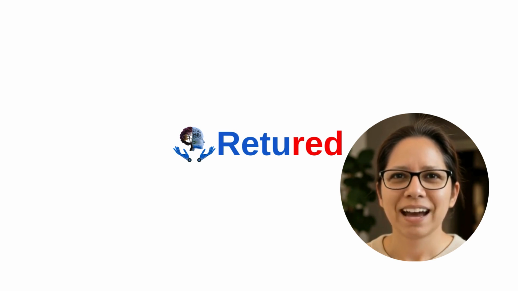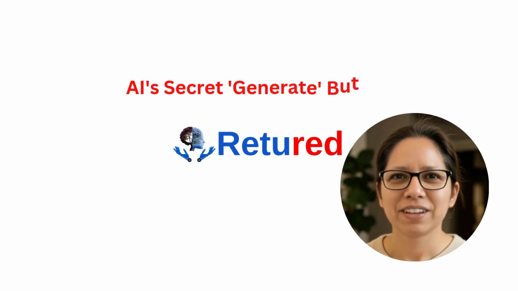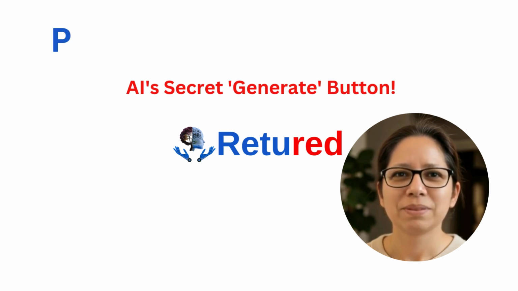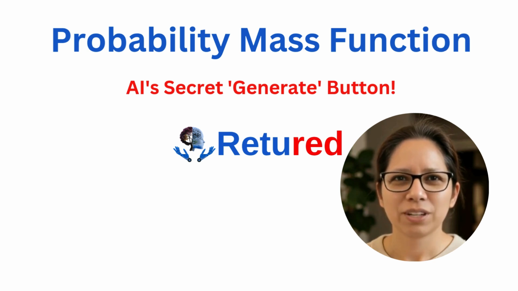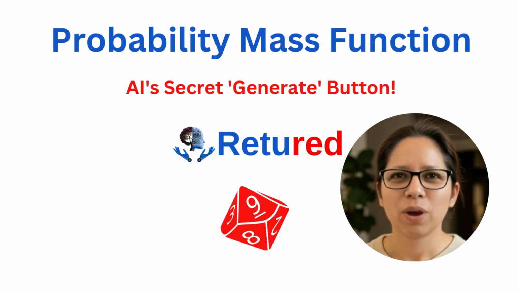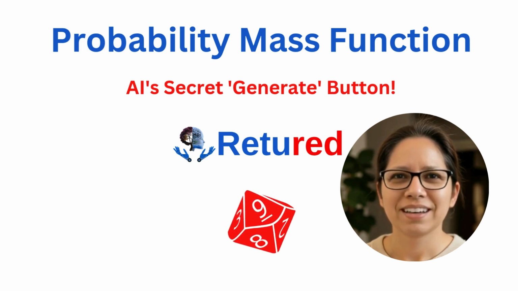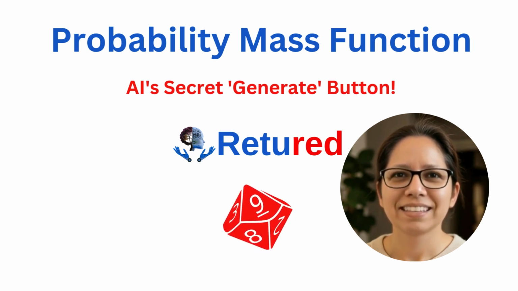Ever typed, "Write me a haiku about mangoes" into an AI app and wondered how it conjures up those perfect 17 syllables? Well, beneath that glittery UI often sits a humble hero, the probability mass function, or PMF. Think of it as your AI rolling a 50 billion-sided die with weighted faces to pick the next word. Intrigued? You should be. Let's decode it.